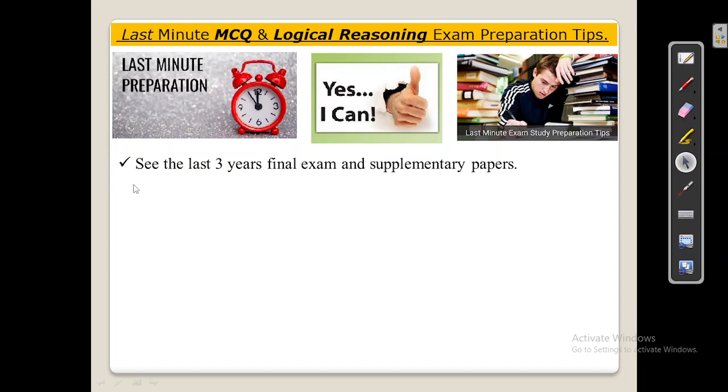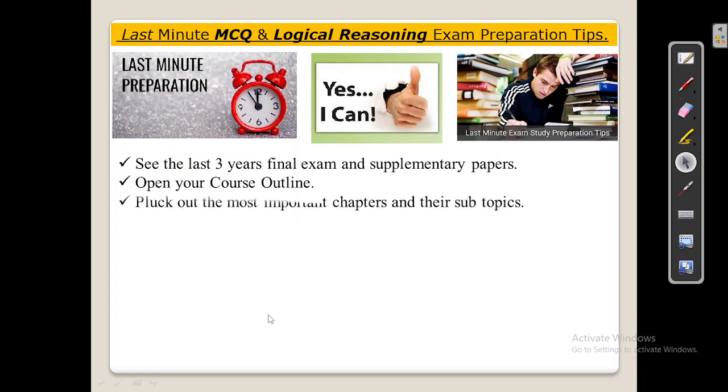Number one is to see the last three final exams and supplementary papers. You have to have at least 3 years of final exam and supplementary papers, which can make it a total of 6. Then he says open your course outline. Along with these papers you must also have a course outline. Then pluck out the most important chapters and their subtopics.